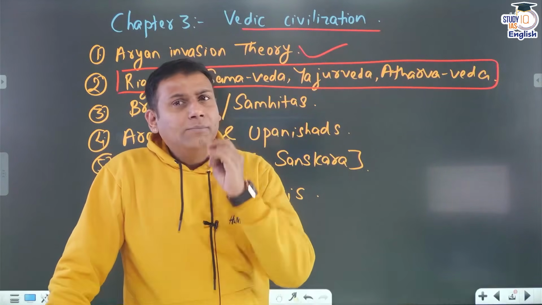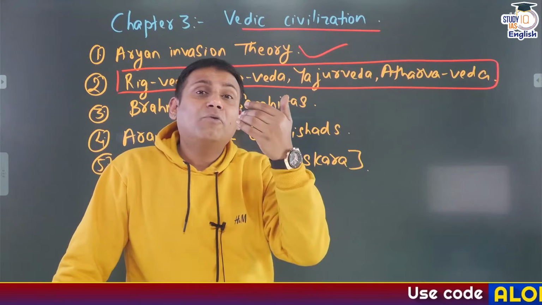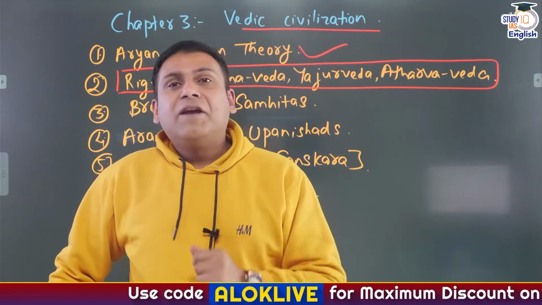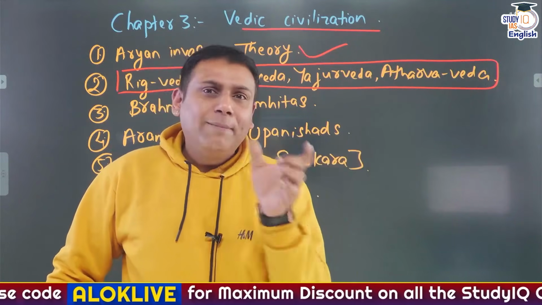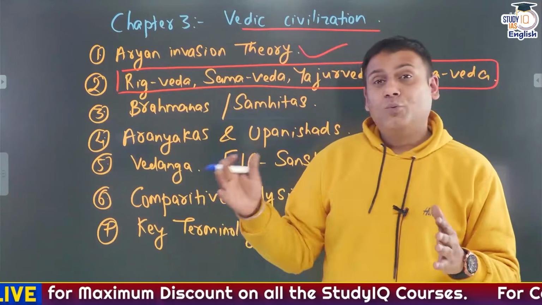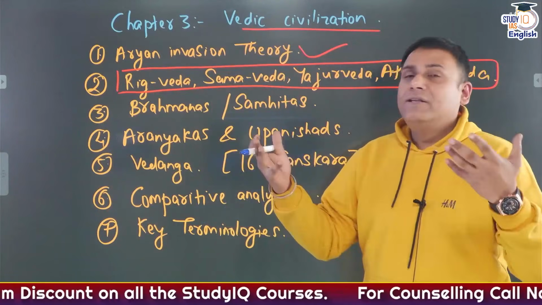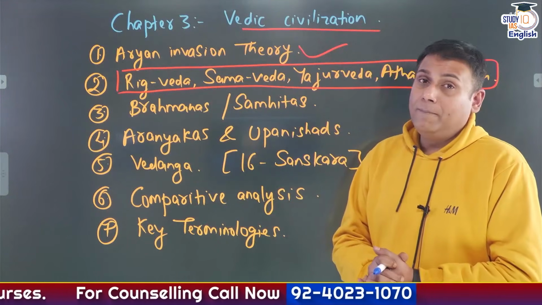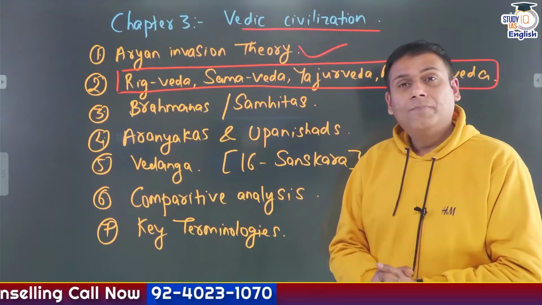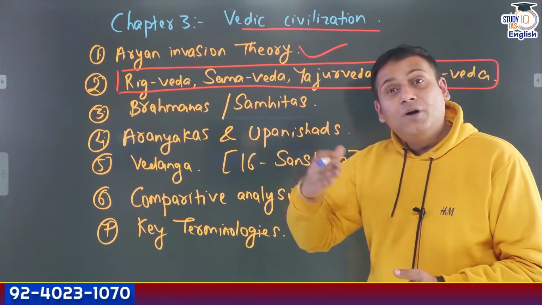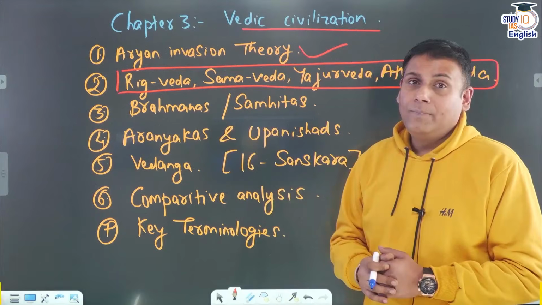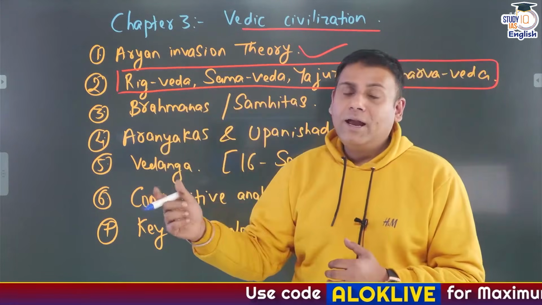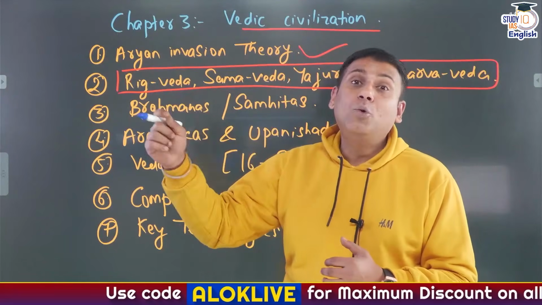I'll give you a short glimpse of Rig Ved and then I'll tell you what kind of questions have cropped up in the examination. Rig Ved. Try to break this etymology into 2 parts, Rig plus Ved. Rig means praising the deity, Ved means knowledge, and the word Ved has been derived from the word Vidya. Again, that means knowledge. Now, Rig Ved is divided into 10 books or 10 mandals. And in these 10 mandals, there are totally 1028 hymns and 10,552 mantras.